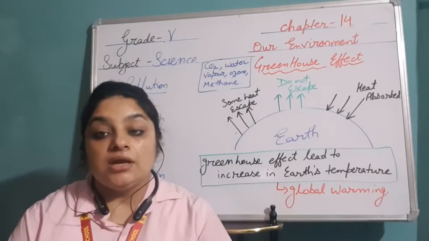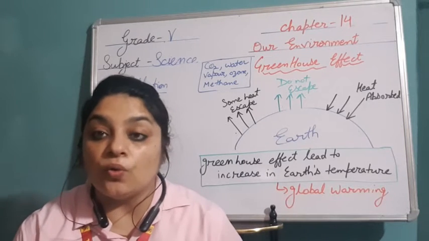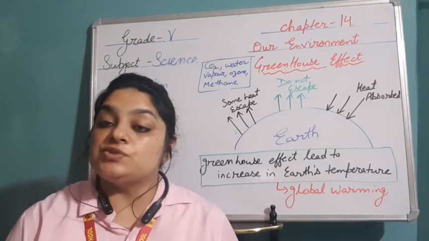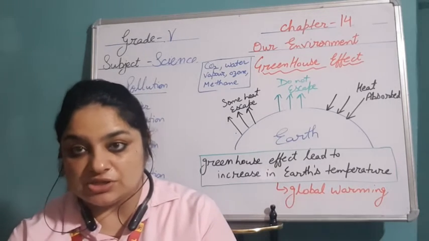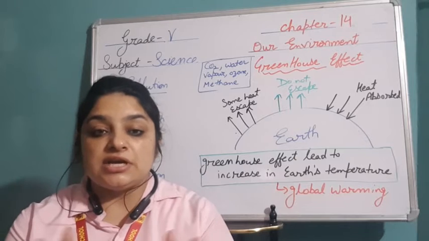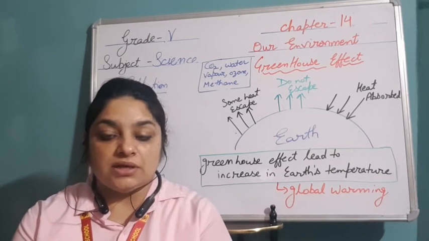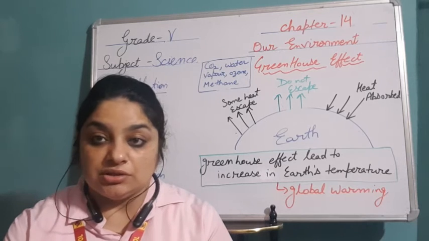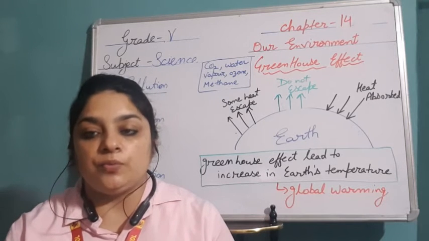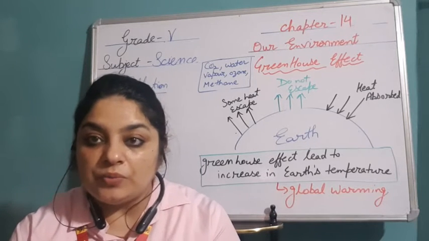After this, now how can we check it, how can we control it? First of all, there is one word, carpooling. Now what is carpooling? For example, five people are at one place and we have to go to the same destination. So why go in different vehicles? We can share one vehicle, right?